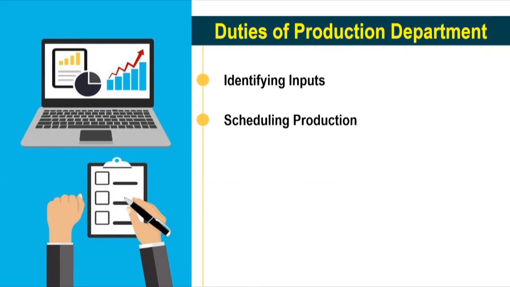Second is scheduling production. This involves planning the task to be completed and allocating the task to various production workers. Then minimizing the production cost. This is accomplished by keeping well maintained production machinery and equipment to avoid incurring repair costs. The department may also advise the top management to adopt new technologies to minimize the production costs.